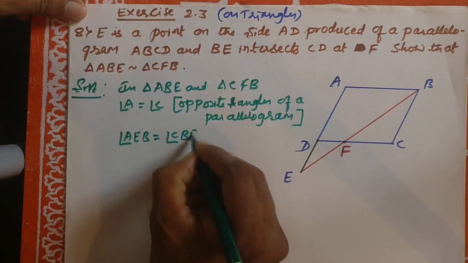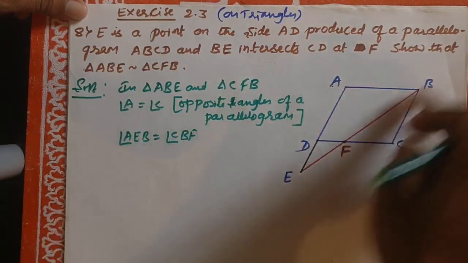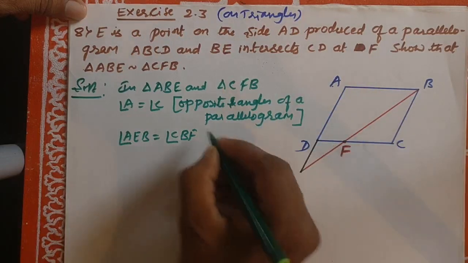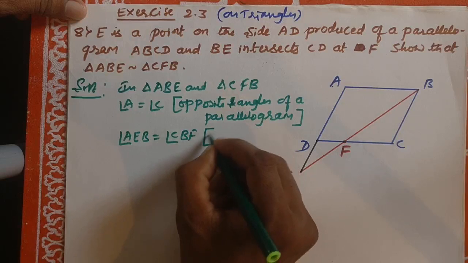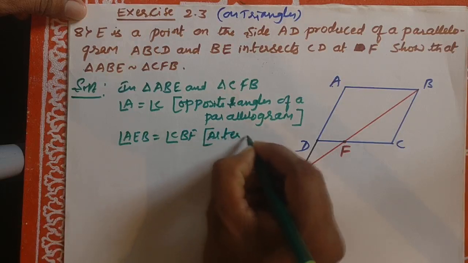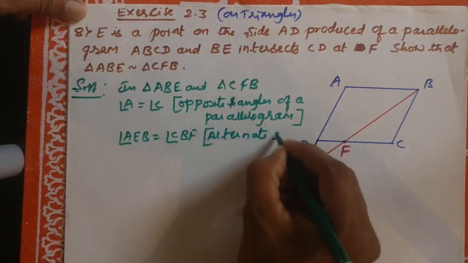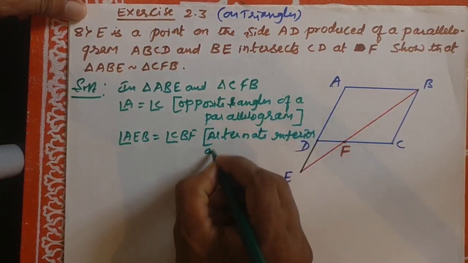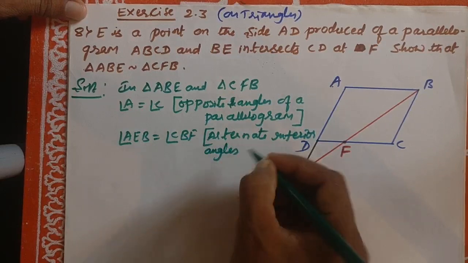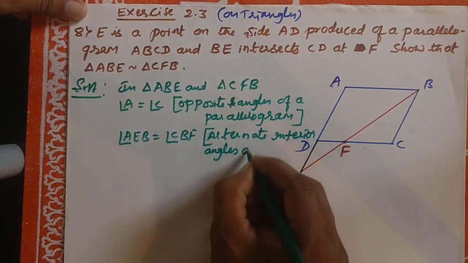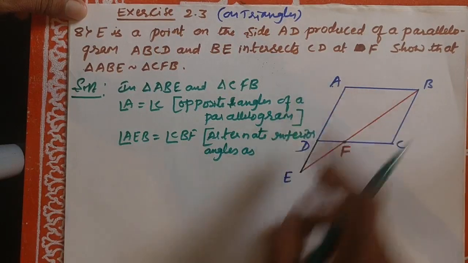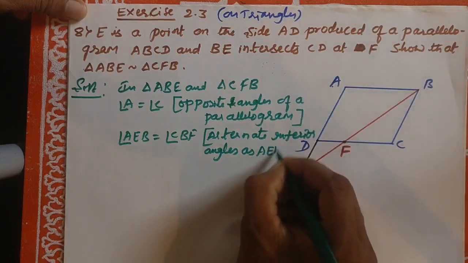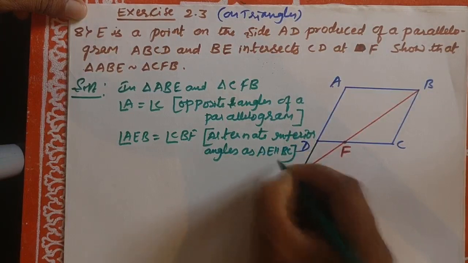See here, AEB, CBF, alternate interior angles, as AE is parallel to BC.